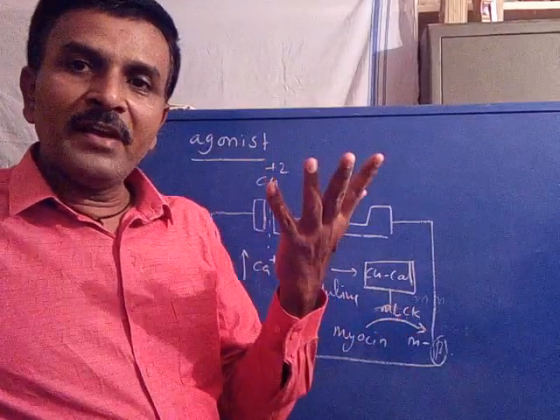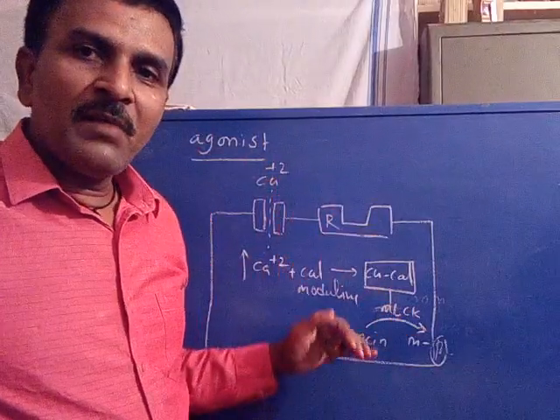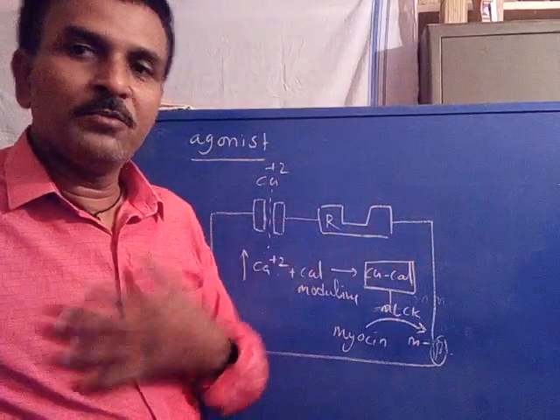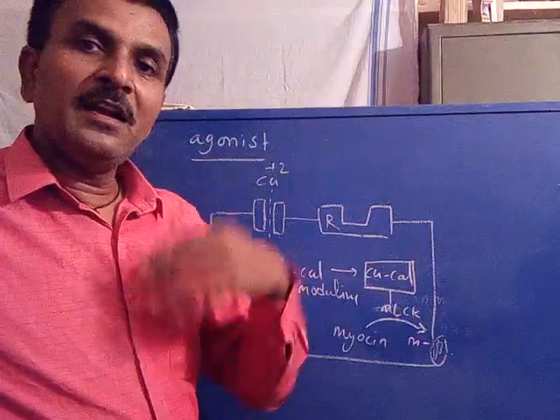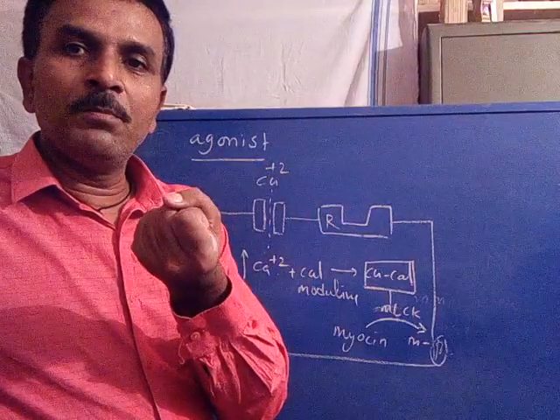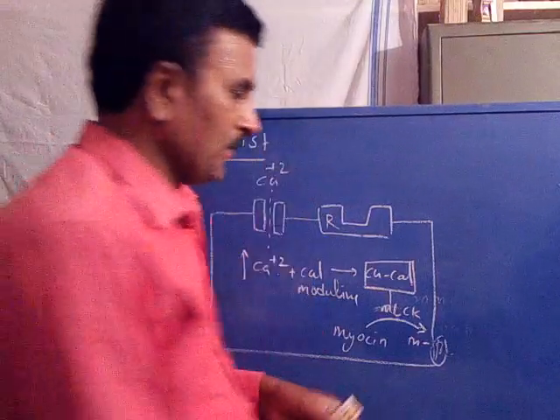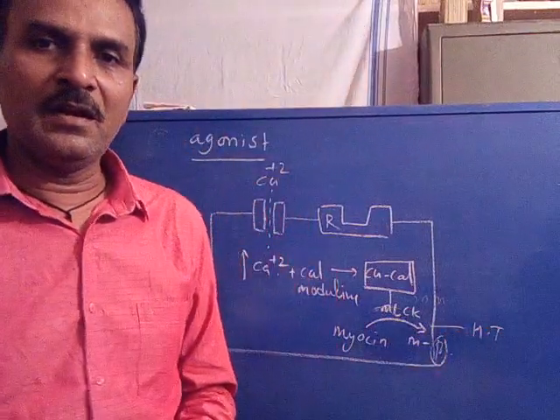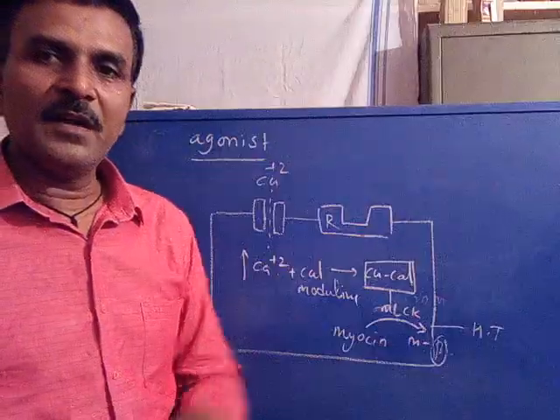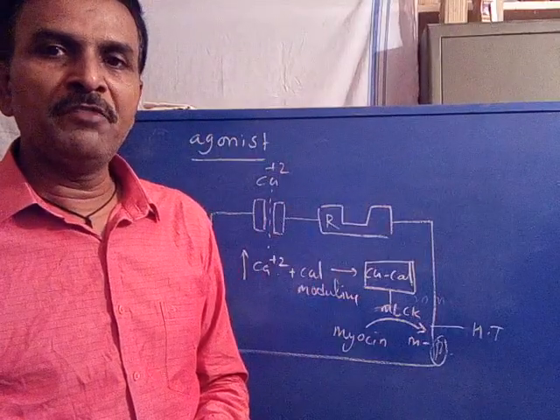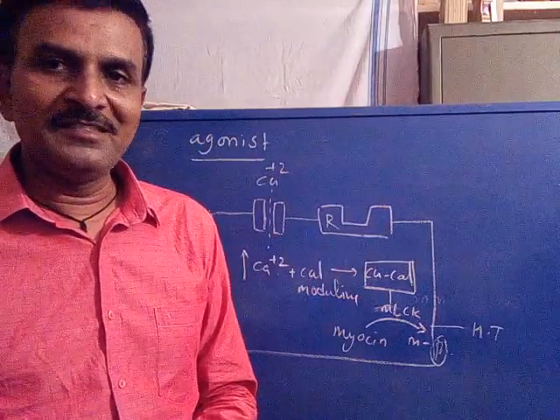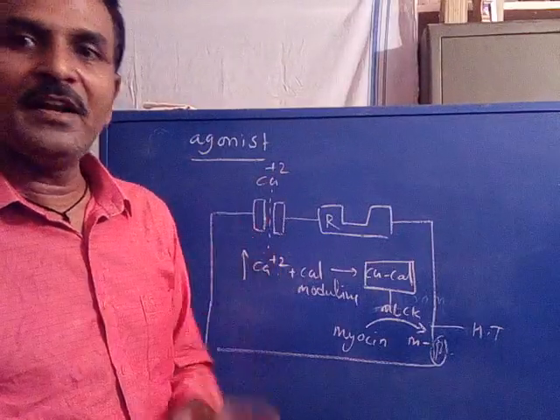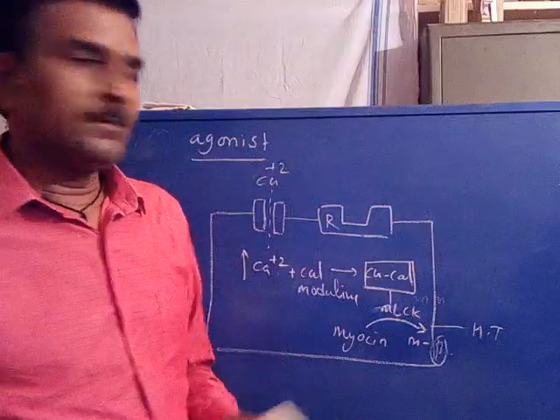MLCK is more activated. Thereby the rate of phosphorylation of myosin into myosin phosphate increases. That leads to longer constriction of the blood vessel, causing hypertension. So this we discussed in the earlier class. This is the molecular level mechanism involved in the cause of hypertension. Now coming to agonistic activity. Now we have a drug, prazosin.